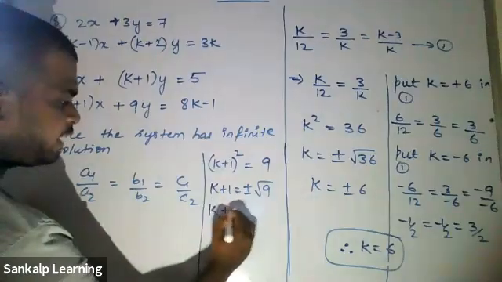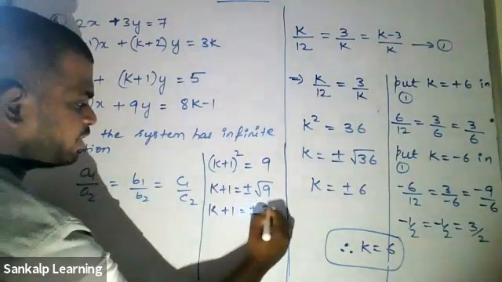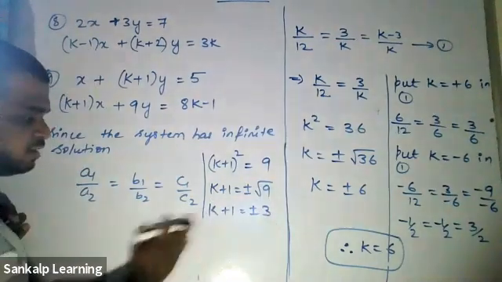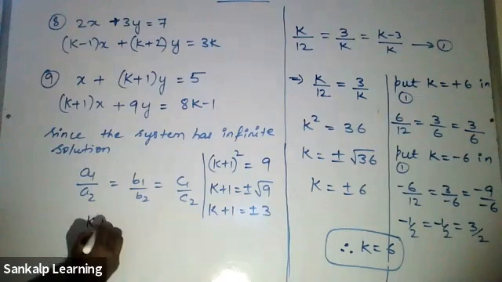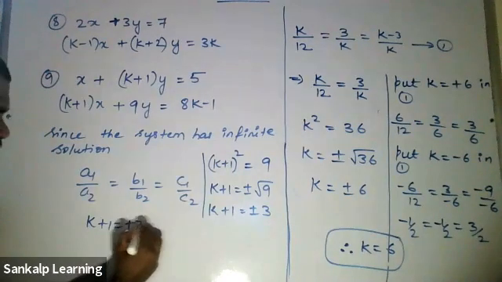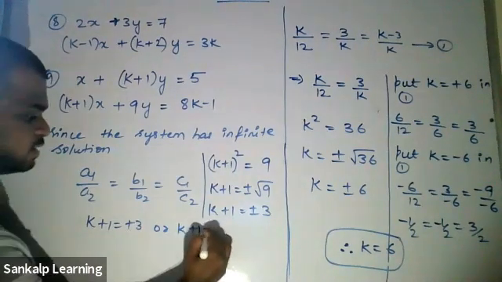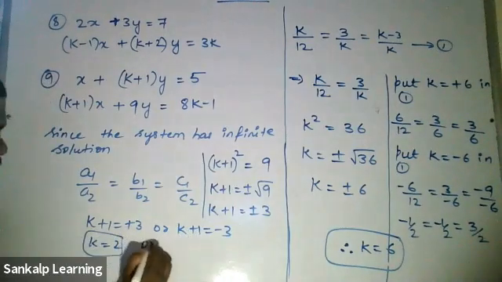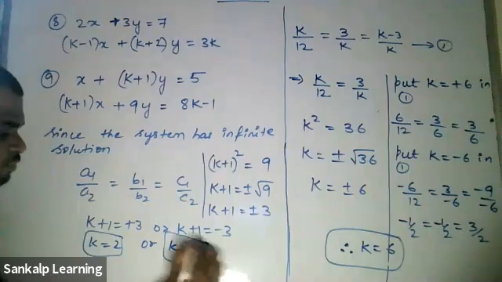Now you take k plus 1 is equal to plus or minus 3. Now here there are two things. One is plus 3, another one is minus 3. So what you have to do is, first condition, k plus 1 is equal to plus 3, or k plus 1 is equal to minus 3. Therefore, here you will be getting k is equal to 2 or k is equal to -4. Okay, sir. Is that clear? Yes, sir. This is how you have to solve. I've done it for others also.